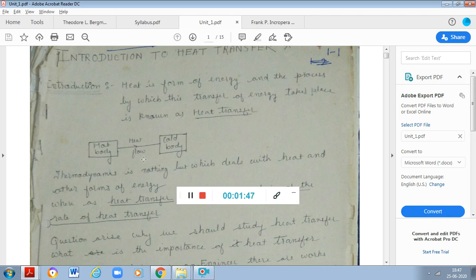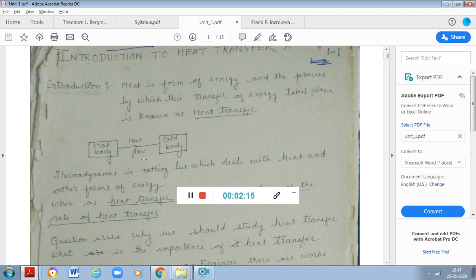As the speed of rotation of the fan goes on increasing, what happens? My body starts to cool down and I feel that cooling effect. So virtually what am I doing? I am thermally managing the temperature of my body so that I feel a certain comfort. That's why I am thermally managing the temperature of my body.